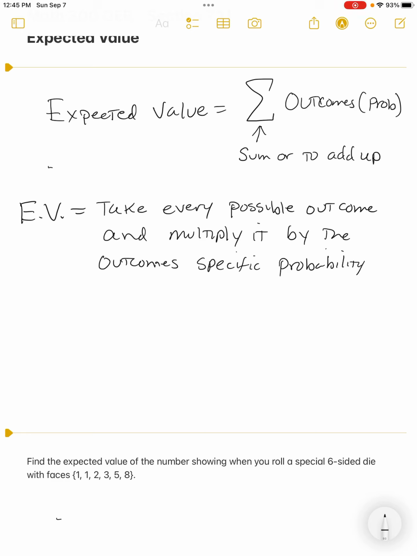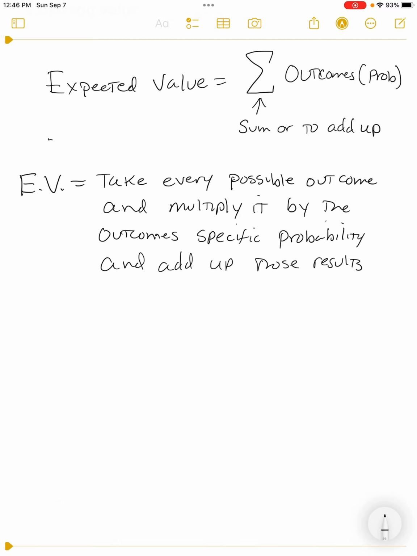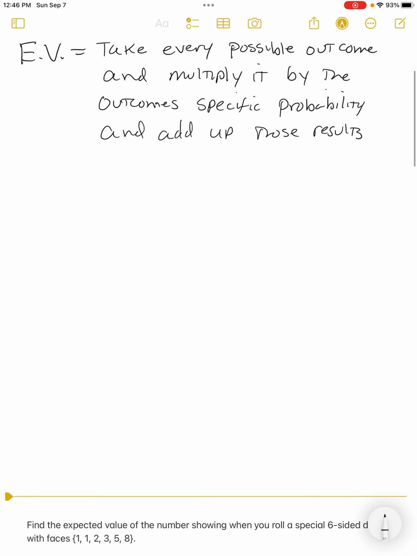So take every possible outcome there is, multiply them by the probabilities of them happening, and add up those results. Okay, that's what this is trying to get you to see. We have to be somewhat formulaic about it, but this is what's happening.